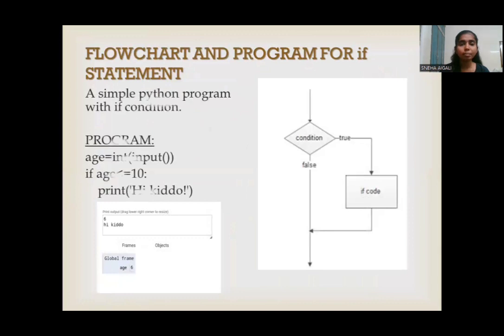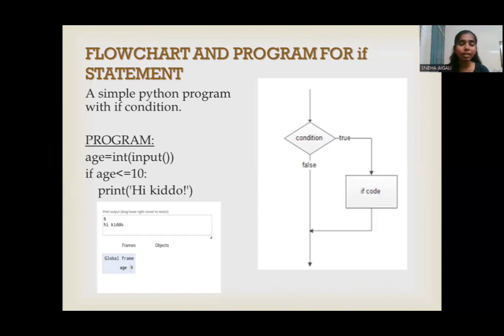Now here we have a simple program and a flowchart consisting of the if statement. You can see in the flowchart that the control first tests for the condition. If the condition is true, then the if code is executed. If the condition is false, then the code is skipped.